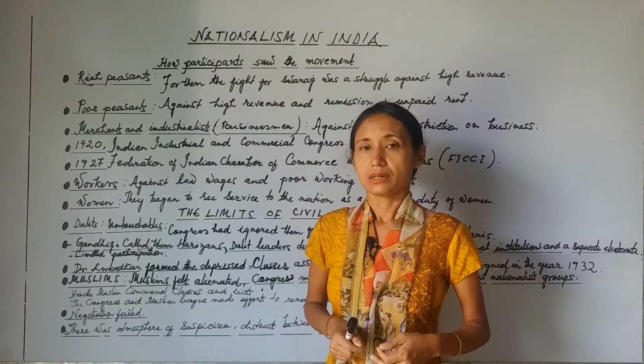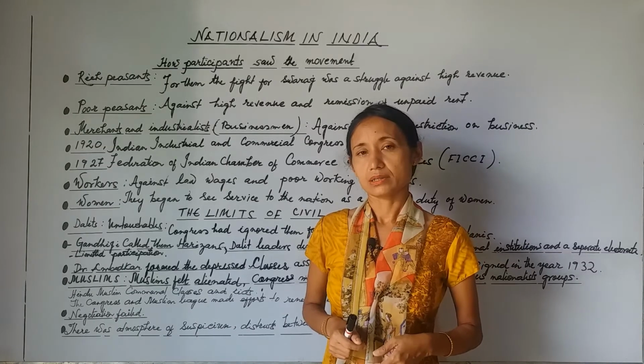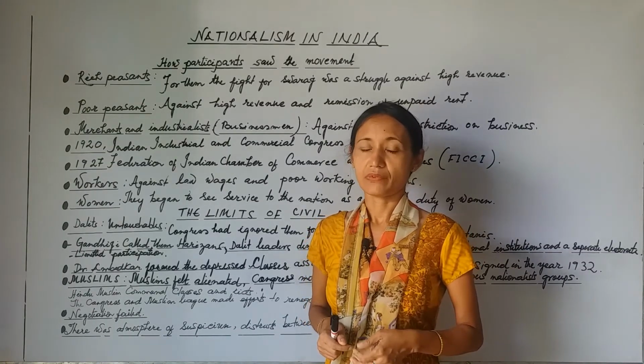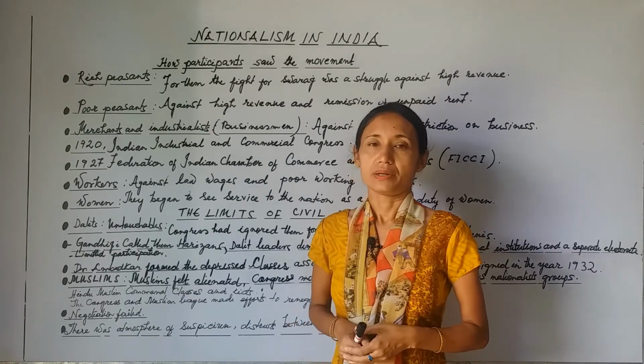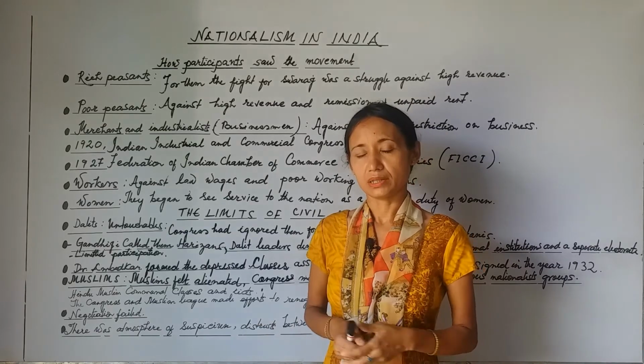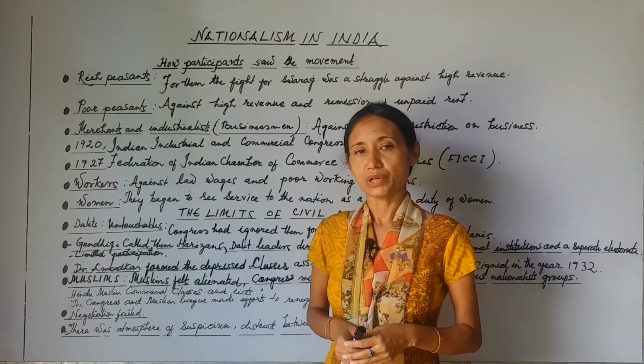After that, Gandhiji decided to fast unto death. Seeing his condition, finally Dr. Ambedkar agreed to sign a pact with Gandhiji known as the Pune Pact.